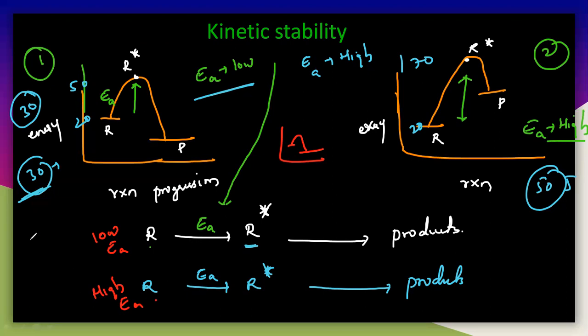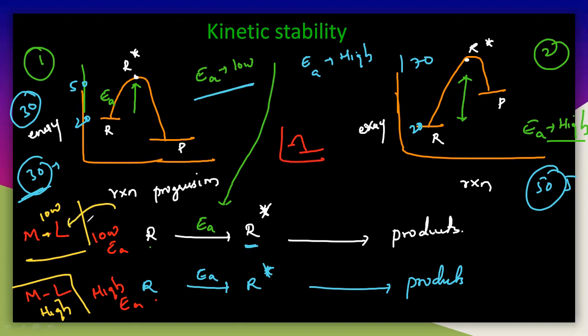So I will tell you exactly the interactions of metal and the ligand. So let us understand this. So if there is a metal and the ligand, in the first case the interactions between this metal and the ligand are very low, and in the second case the interactions between this metal and the ligand are very high. So see here, if the interactions between this M and L are very low, then it can easily substitute with any other ligand.